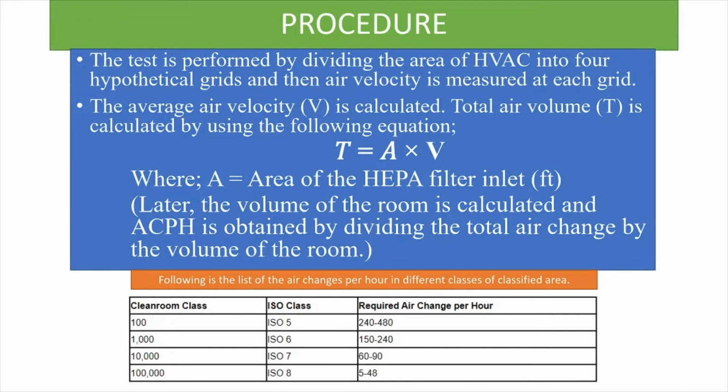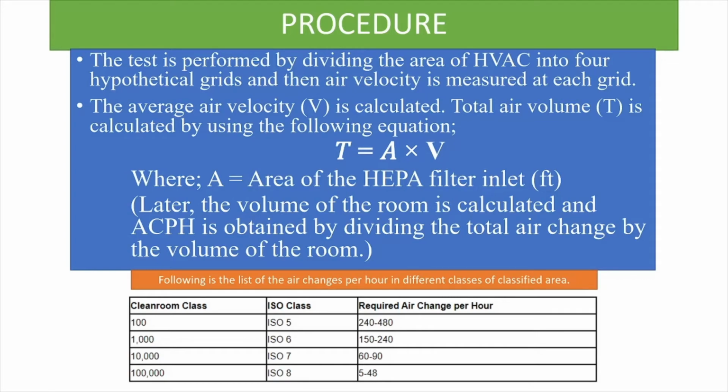So the ACPH test is performed by dividing the area of HVAC into 4 hypothetical grids. The area of HVAC, I mean to say here, is the inlet area where the air is intaken, and the air velocity is measured at each grid. The air velocity is V, which is calculated initially. The total air volume or the volume of air passing by is calculated by the equation A cross V, where A is the area of the HEPA filter inlet, that which I was saying initially. The volume of the room is calculated and ACPH is obtained.